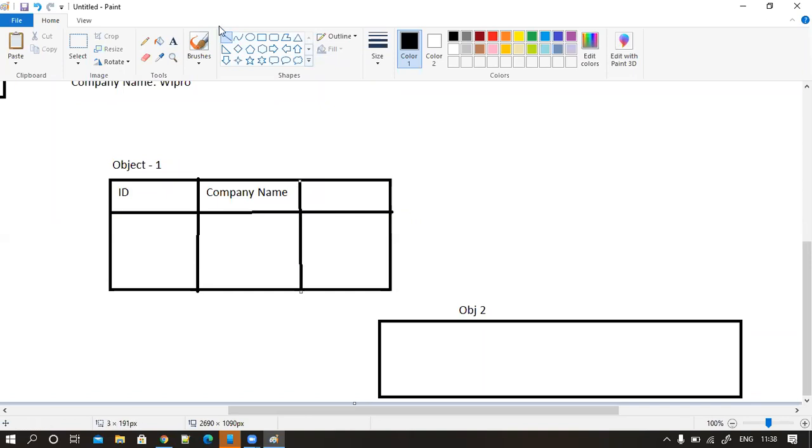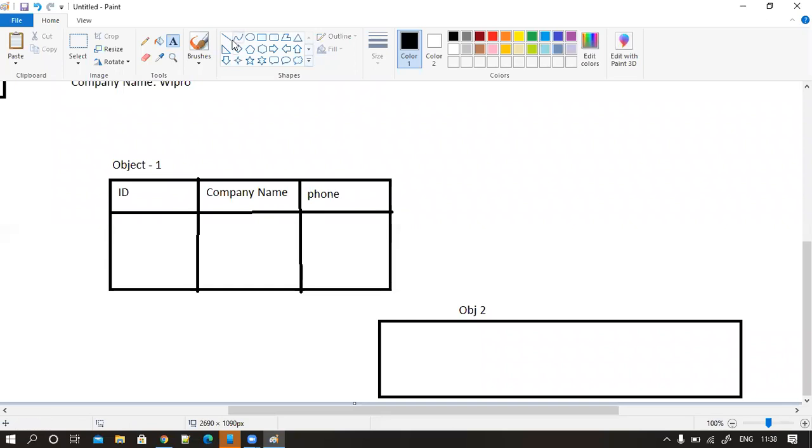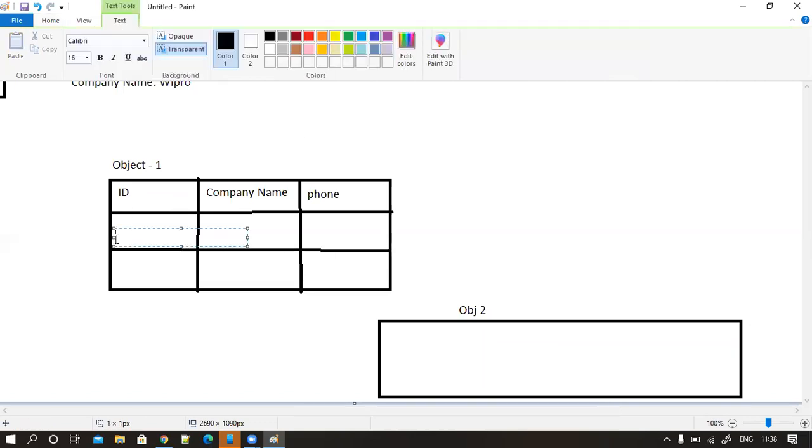Understand clearly what I'm trying to draw. This is a phone number, right? So we will have data. Let us say, for example, some ID, I don't know what kind of an ID it is.